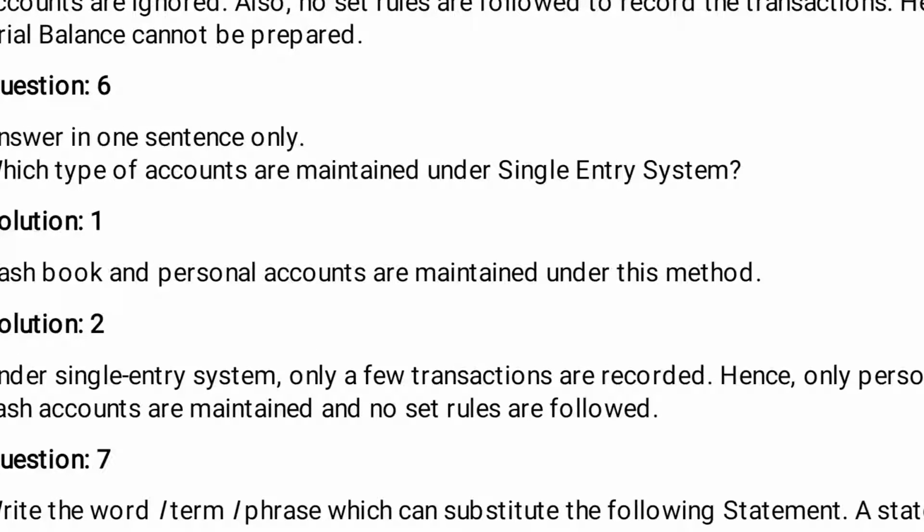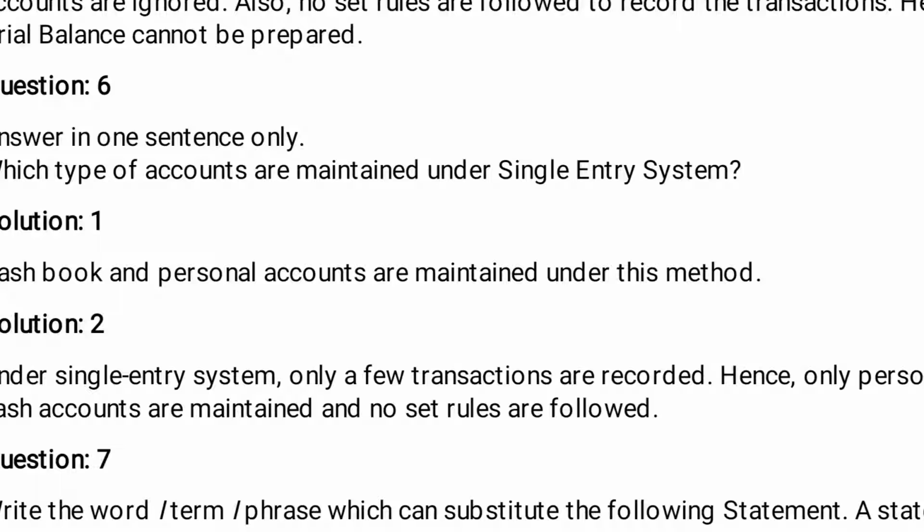Next, question number 6, answer in one sentence only, which type of accounts are maintained under the single entry system? Solution number 1: cash book and personal accounts are maintained in this system.